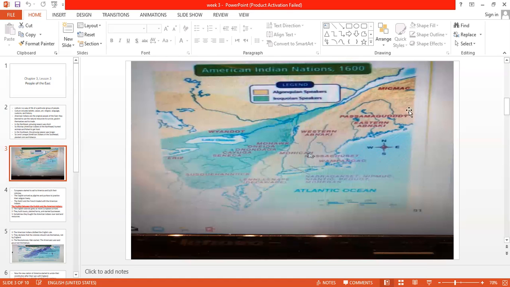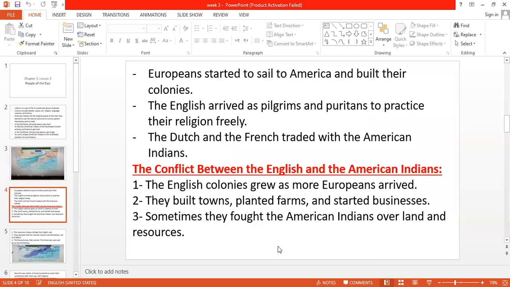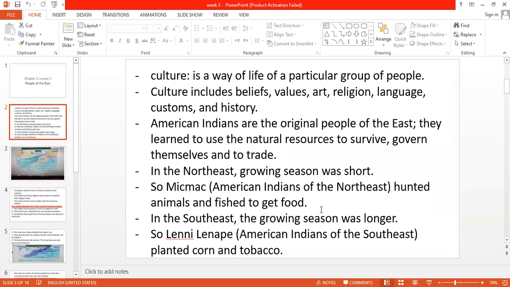Here, guys, the land is tough for farming, so they didn't farm. How did they get their resources? They got resources by hunting animals and fishing to get food. That's it.